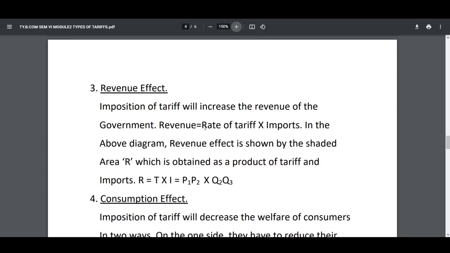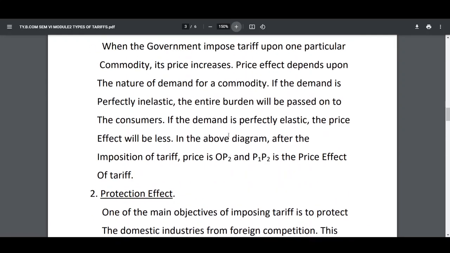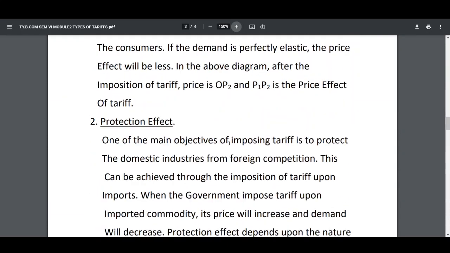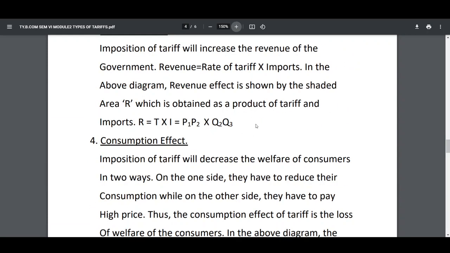Revenue is equal to rate of tariff multiplied by imports. In the above diagram, revenue effect is shown by the shaded area R. You can see here the shaded area R, capital R. This is the revenue effect, and this is obtained as a product of tariff and imports. That is, R, revenue effect, is equal to tariff multiplied by imports.